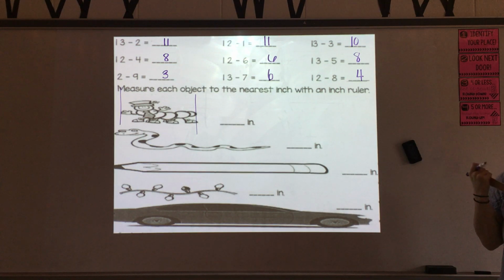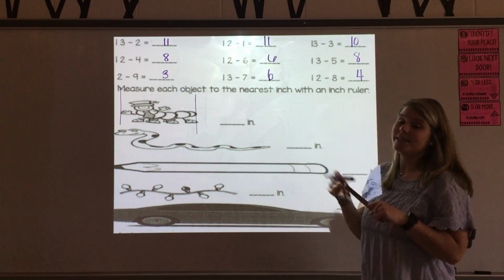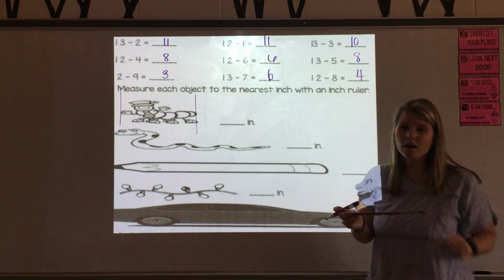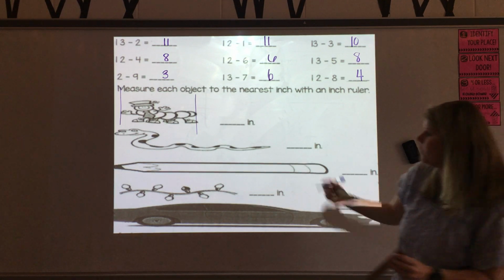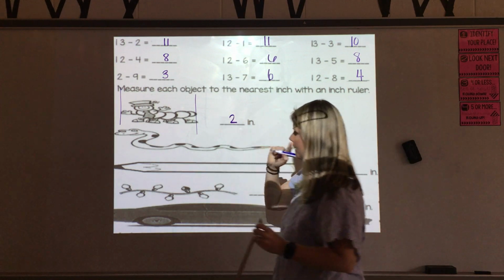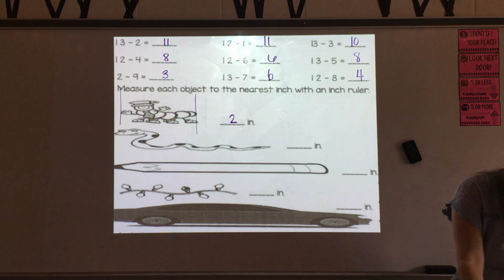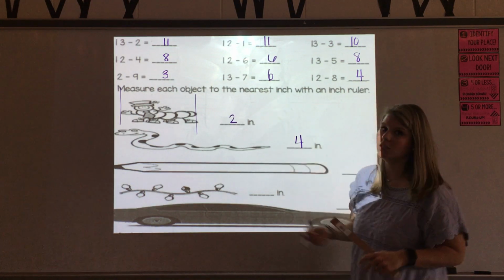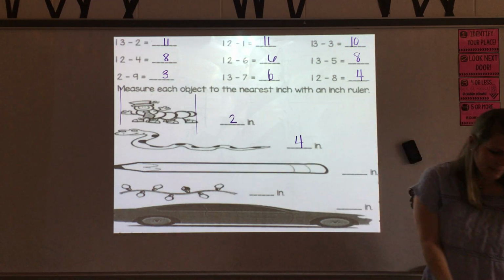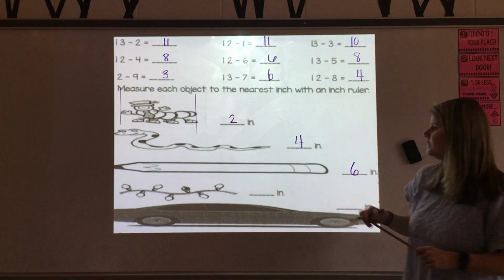And again, we are using inches, and our directions today is to say to measure to the nearest inch. So we might not be exactly on that inch, kind of like yesterday, but it is asking us to measure to the nearest inch. This worm was pretty spot on 2 inches. And then if you drew those lines from one end of the snake to the other, he was a little bit past 4. But 4 was definitely the nearest inch. He was much closer to 4 than he was to 5. And then the pencil was pretty spot on 6 inches.